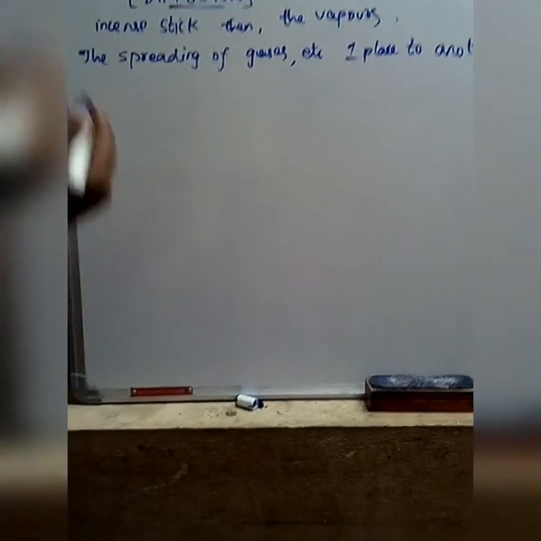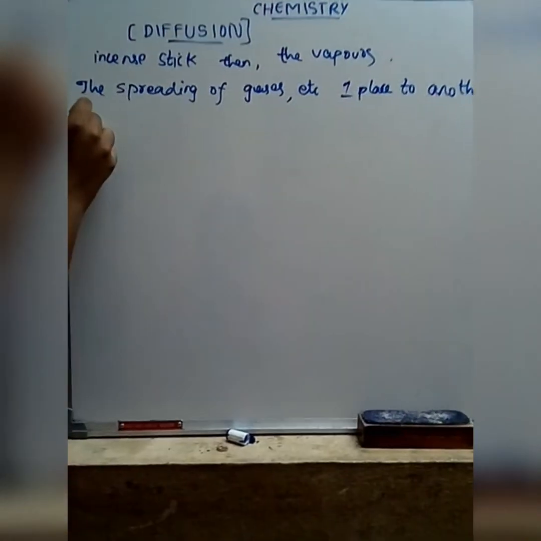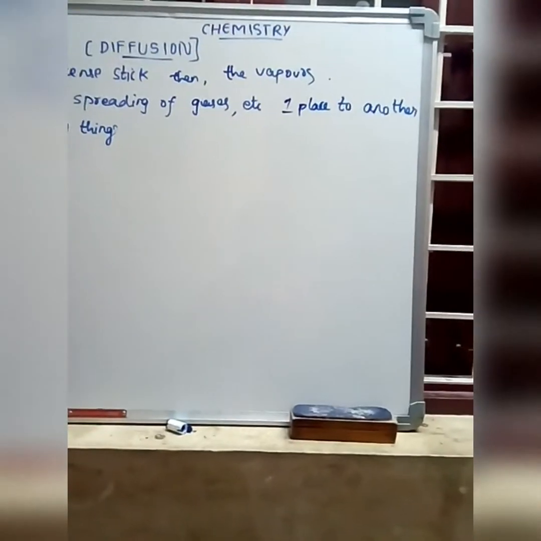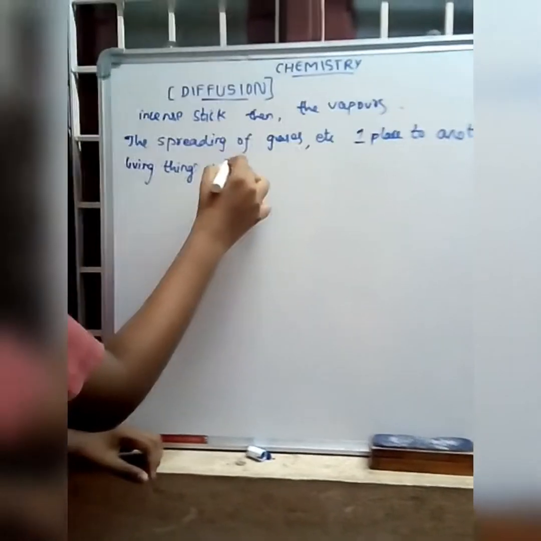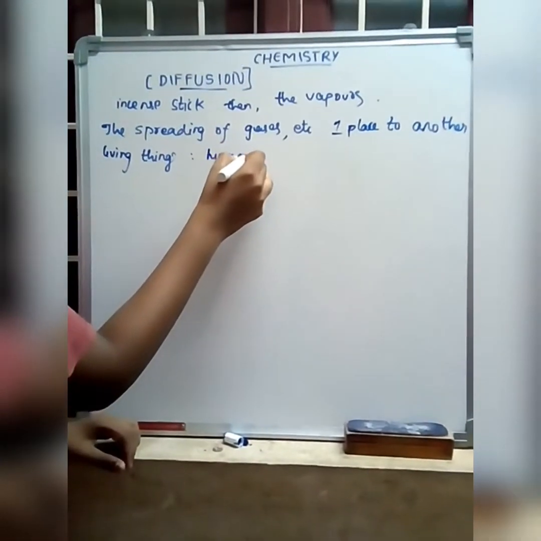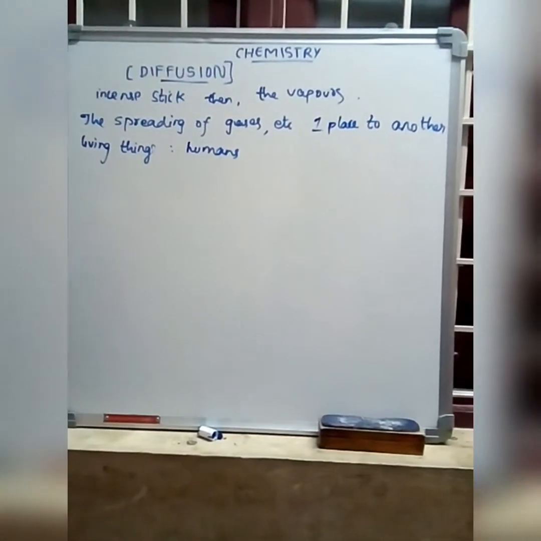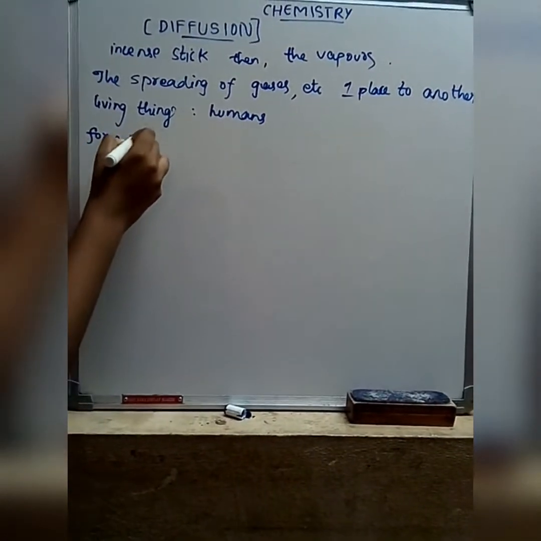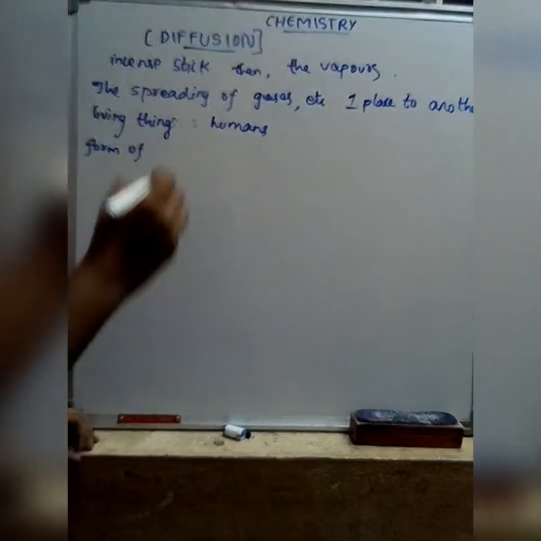Diffusion occurs in living things also. Humans are an example. In humans, diffusion occurs in the form of oxygen.